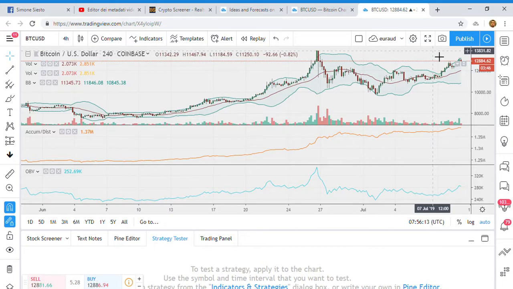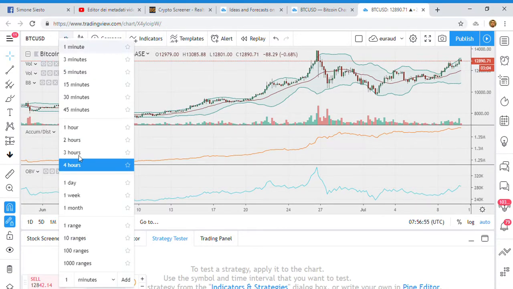But before, in order to avoid a fake breakout, we want to wait and see what happens with the 14,000 threshold. We want to see a very long white candle with big volatility, with distance between the high and the low, and then a retracement with a retest of 14,000 US dollars. Once we see a candle closing above the horizontal resistance that was first broken, there we might follow the movement up. Otherwise, we should expect a movement downwards again.